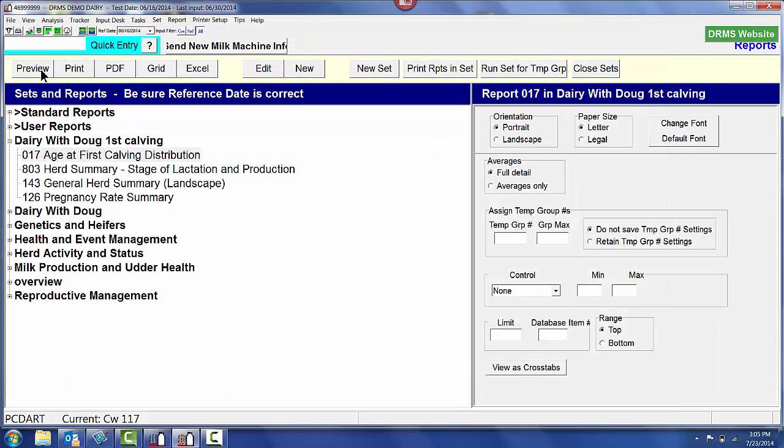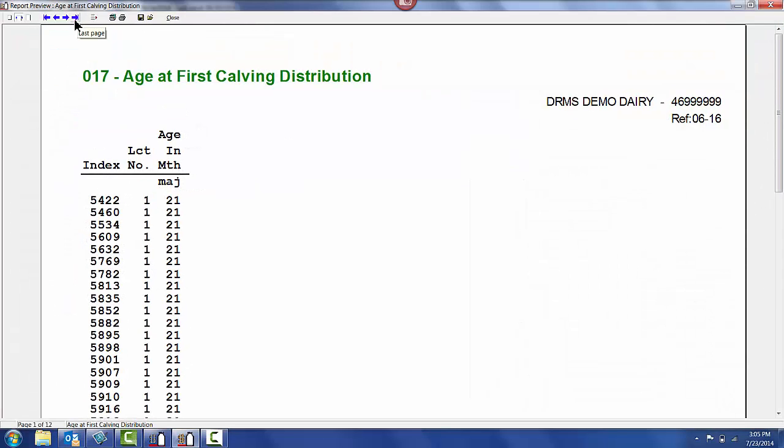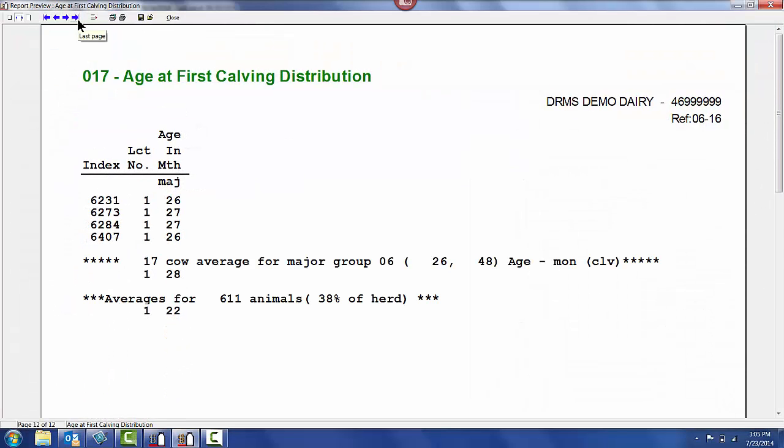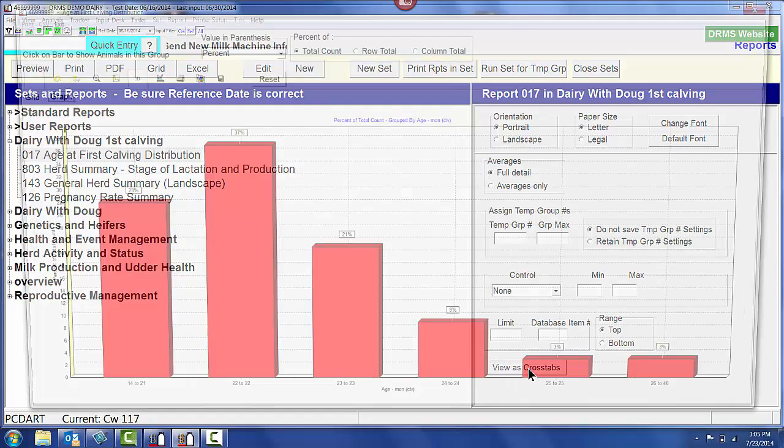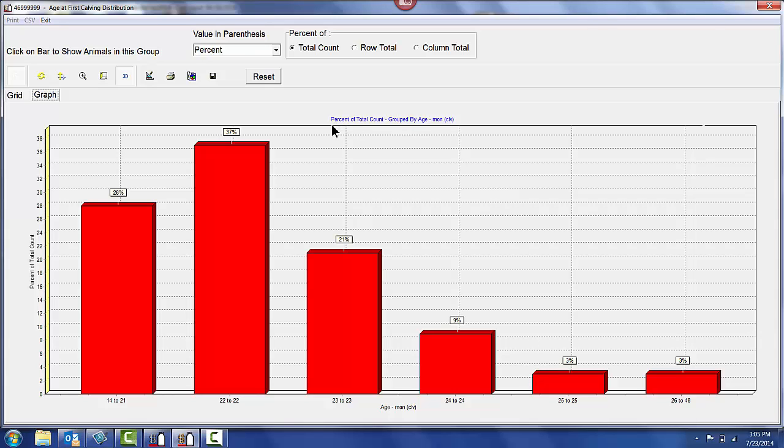If we just go ahead and preview the report, go to the very last page, which is the arrow up here in the upper left. Our average age at calving for the 611 animals in this herd is 22 months of age. There is a button down here in the lower right that says View as Crosstabs. If I click on that, it tells me animals from 21 to 23 months of age represent about 85% of the first calf animals that calved in this particular herd in the last year.